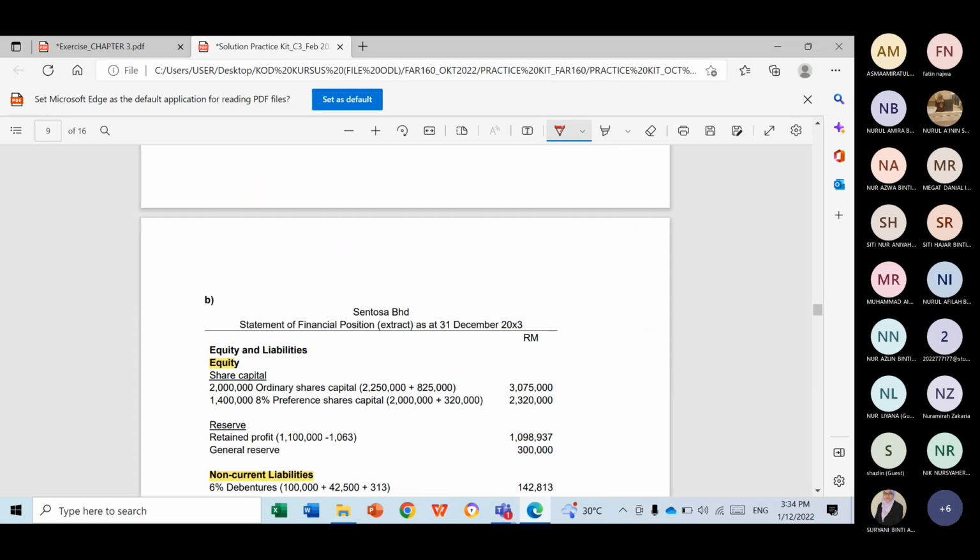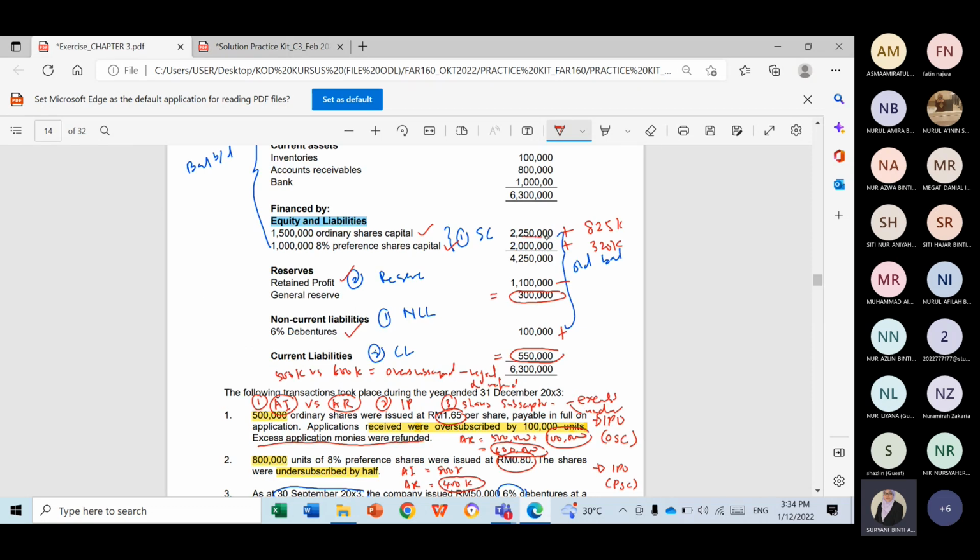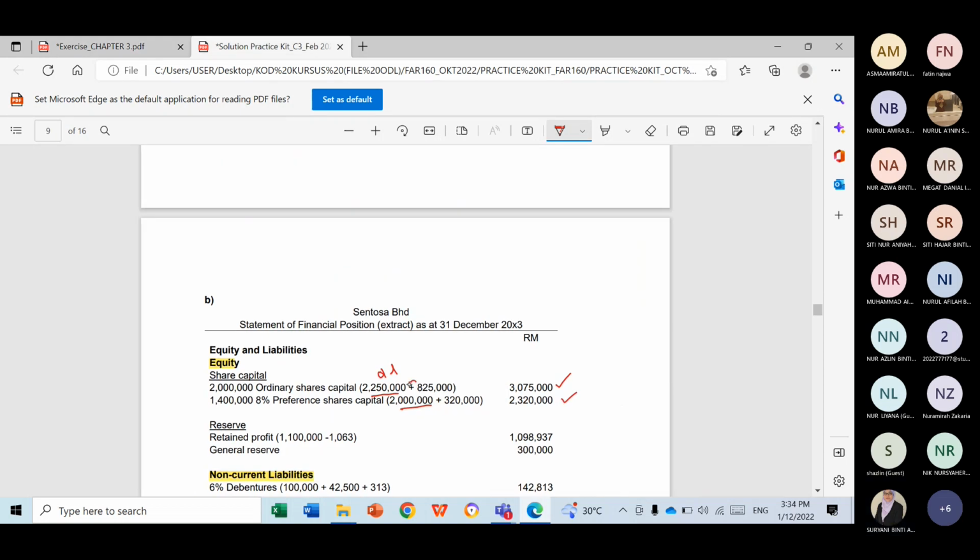The old figures are 3,075,000 and 2,320,000, based on this question. So you have to adjust for the new one, and you will get this value in RM.